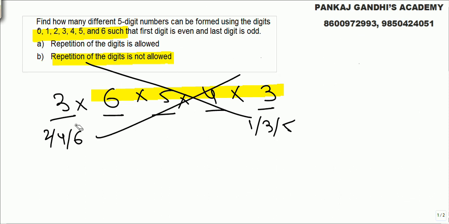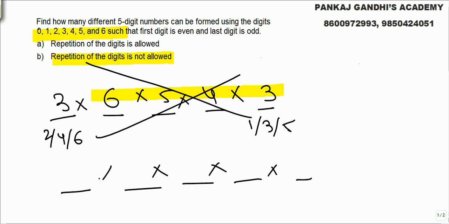The reason being, here 3 choices is perfectly fine, and 6. But if here we get all 3 odd digits already used, there is no choice. If out of these 3, 1 is used, 2 choices. If 2 are used, 1 choice. So what we always keep in mind is, rather than being too bookish, we simplify the approach: first decide which should come where, then which should not come where. So first you put what should be where.